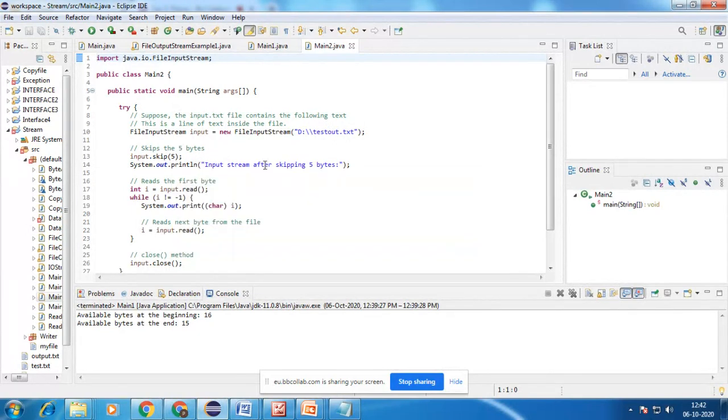So it has to print after invoking this method, System.out.println, input stream after skipping 5 bytes. So after skipping 5 bytes, it has to read from the 6th byte onwards.